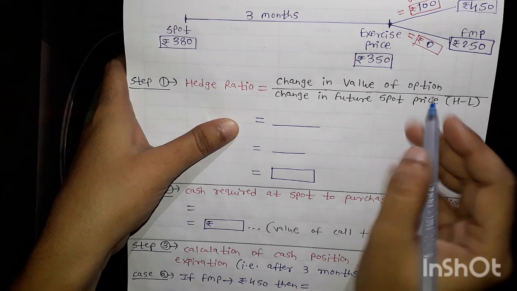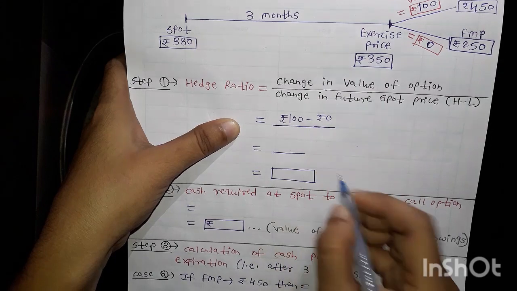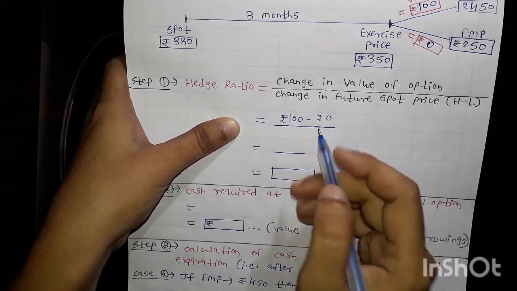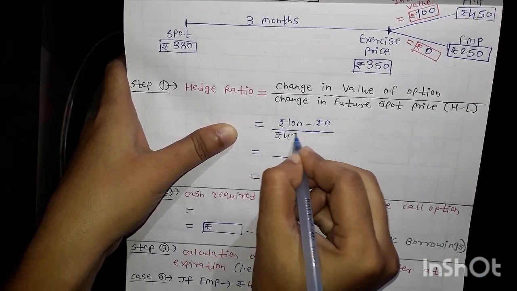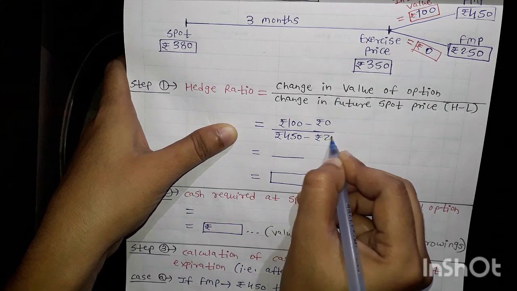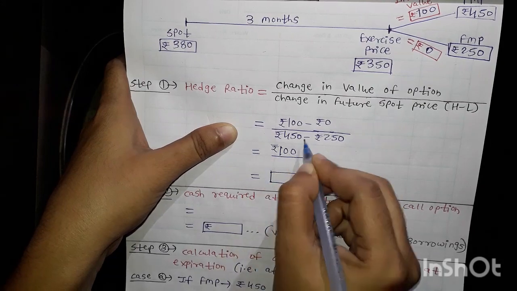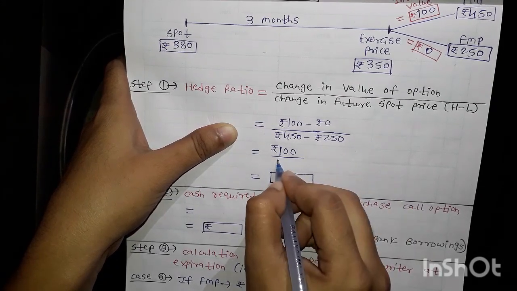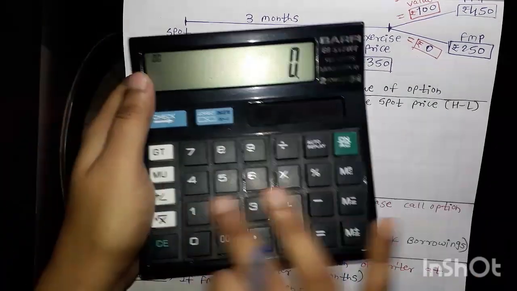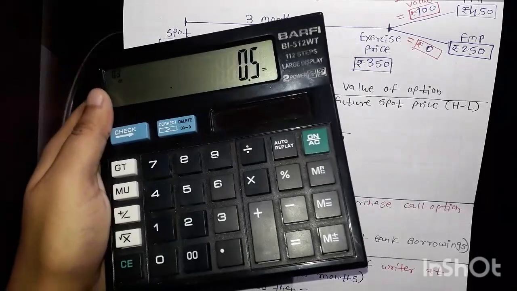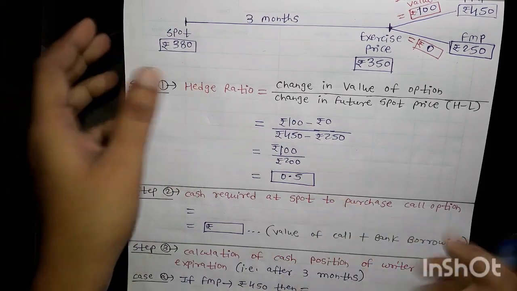Change in the value of option is nothing but the difference of intrinsic value, 100 minus 0. And here change in the future spot price, that is, the difference of the future market price, higher to lower we have to take. So here the higher value is 450 and the lower value is 250. So 100 minus 0 is nothing but 100. Here 450 minus 250, this is 200. Now 100 divided by 200, I am getting here 0.5. So 0.5 is my hedge ratio.